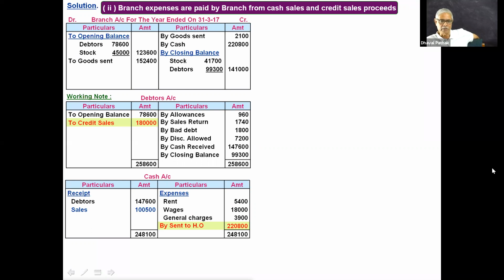What is the total of branch account? Yes, 3,63,900, the answer given by Kuntal. Do you agree with him? Start copying and finish it.